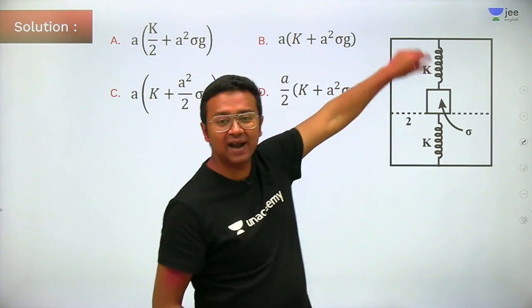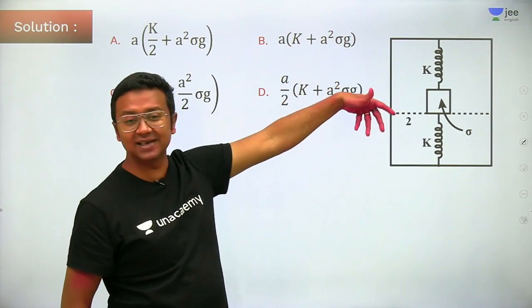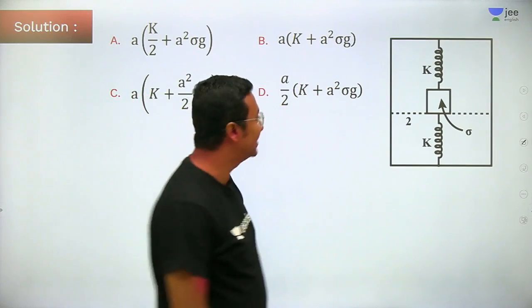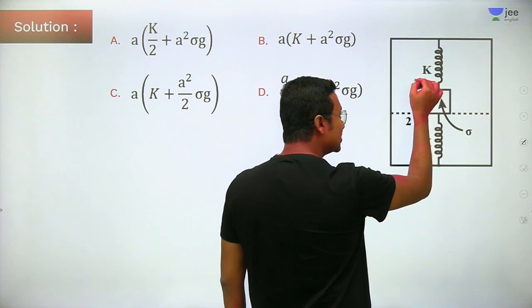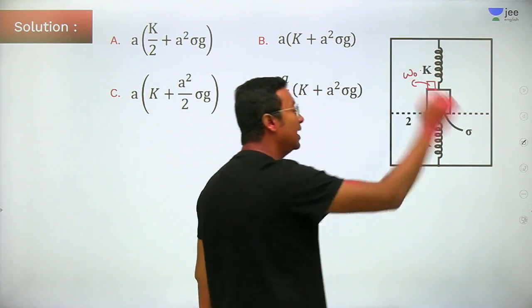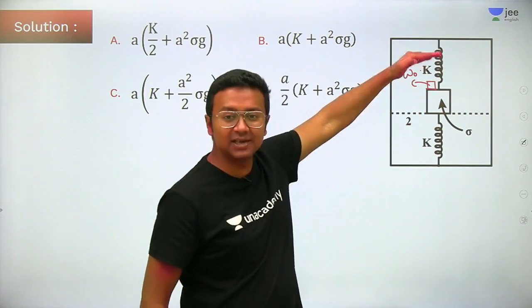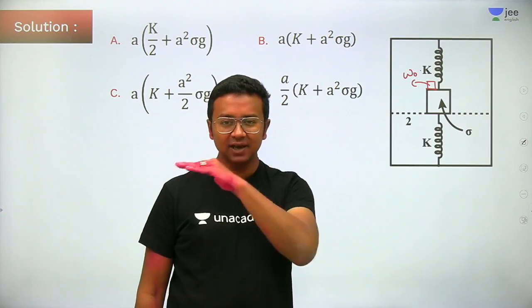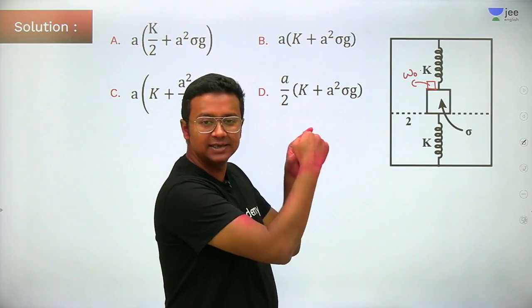We have some even more advanced questions associated with this. If I remove that weight, is it going to execute an SHM? If it does execute an SHM, then what will be the time period? Well, we will discuss that later. Let's now only focus on this small block which has a weight W naught, and which has been able to bring this bigger block down by a by 2. That is, 50% is immersed. This is a cubical block.